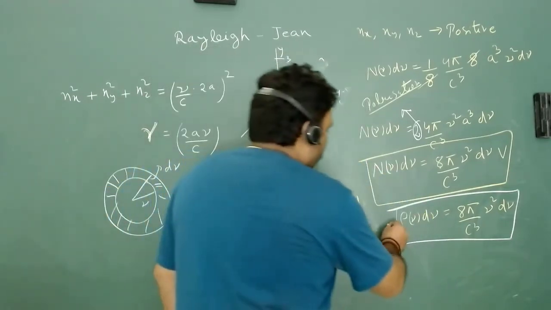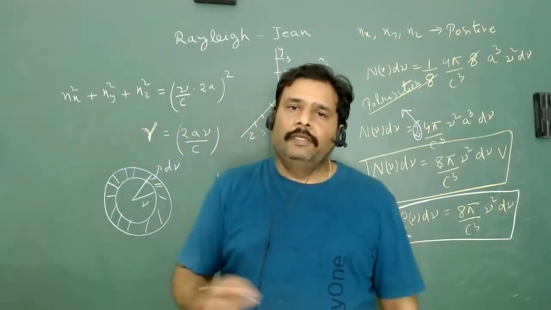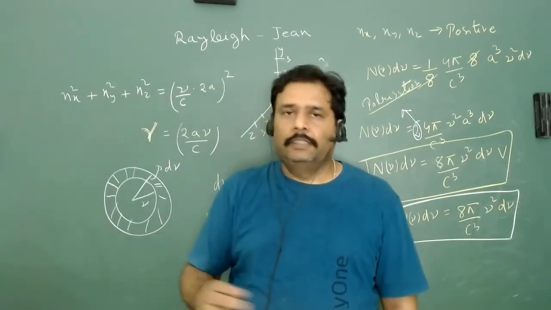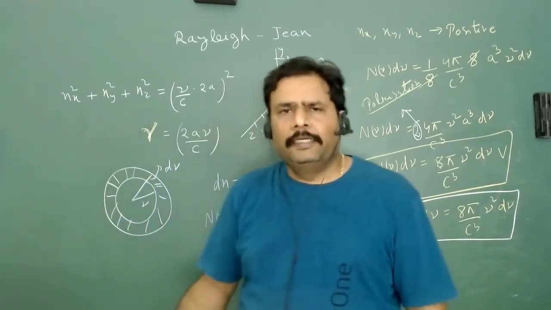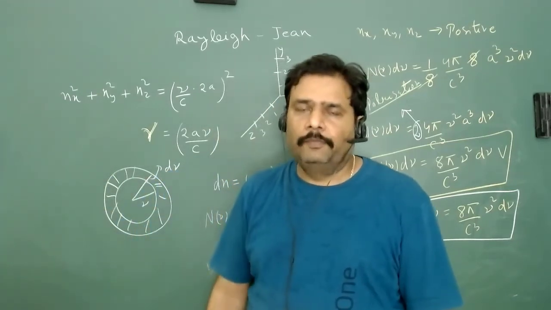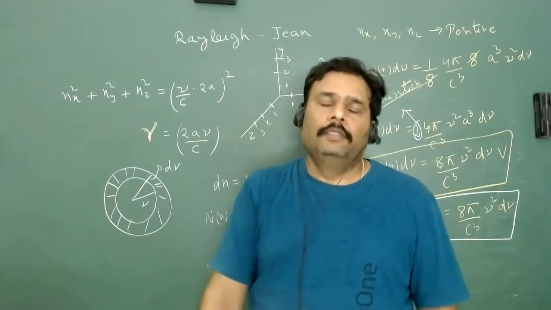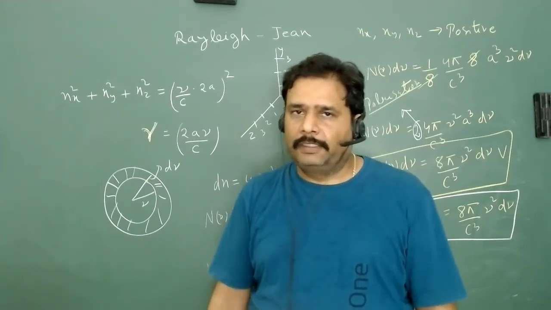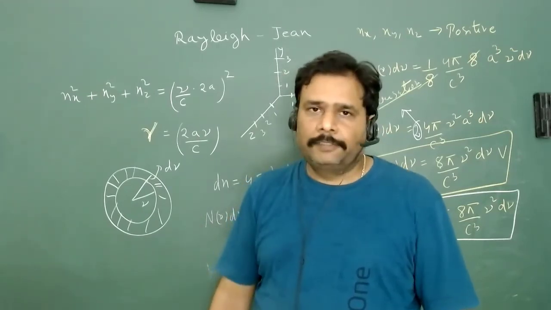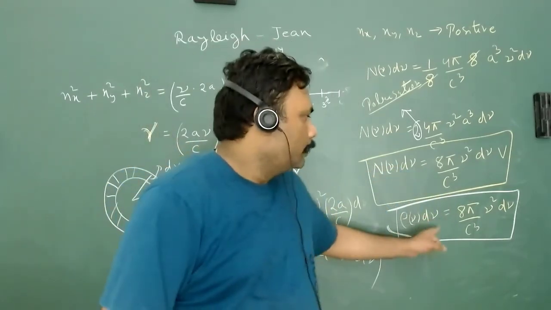We will use this relationship to determine the energy or intensity of black body radiation, and we will see how strong these are, or what is the limitation behind this particular calculation. We will discuss all other things in the next class. So we will start from this particular expression.